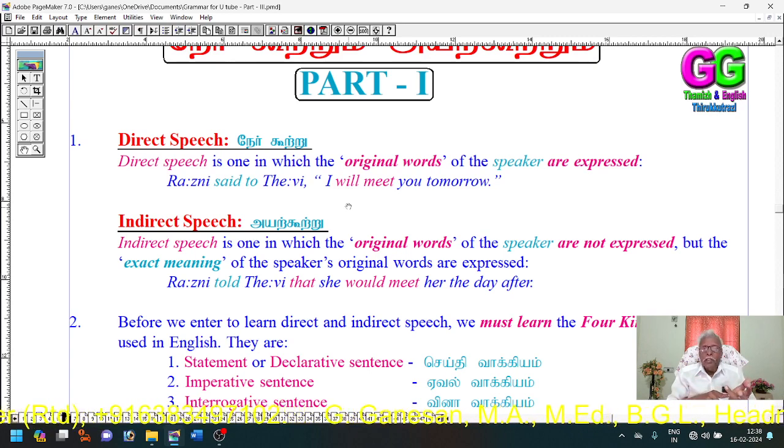That is, the reporting verb should be changed, a conjunction should be used, and the persons within the quotation marks should be changed. And also the verb within the quotation marks, that is, the original verb should be changed. What changes will occur? All these things we have to know.